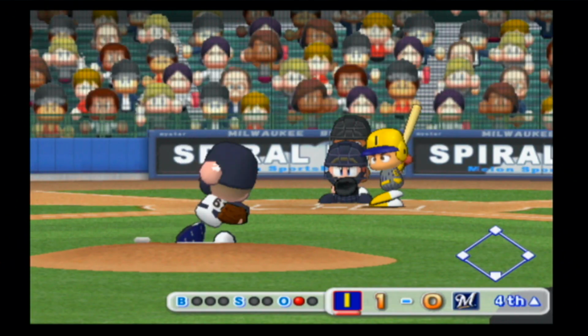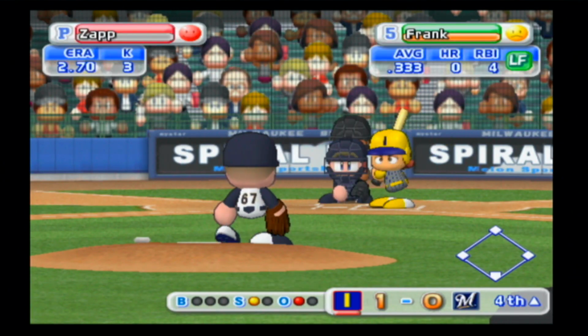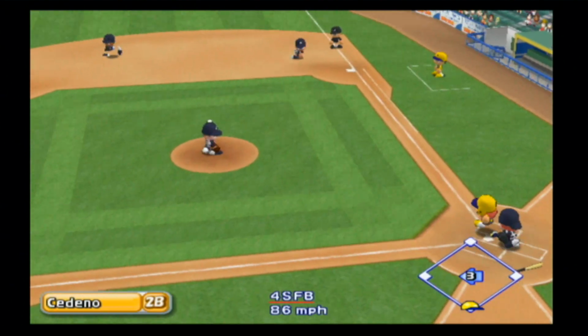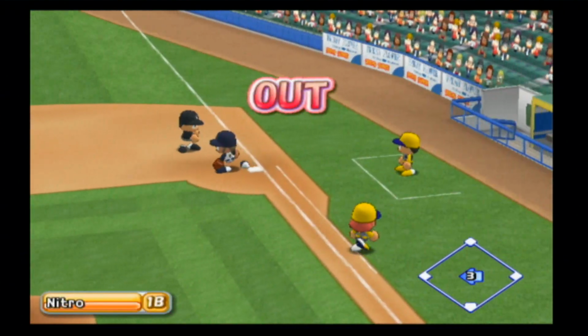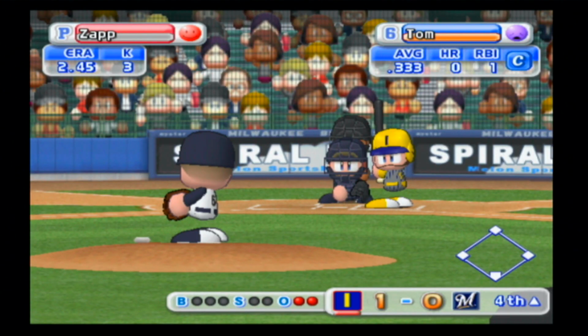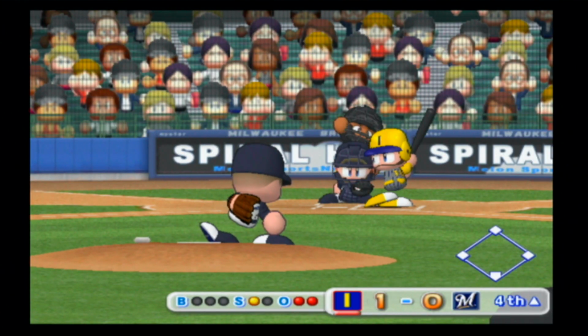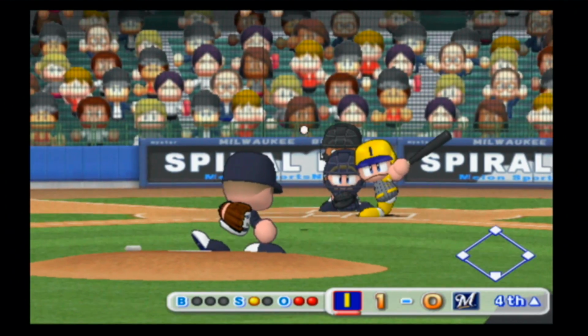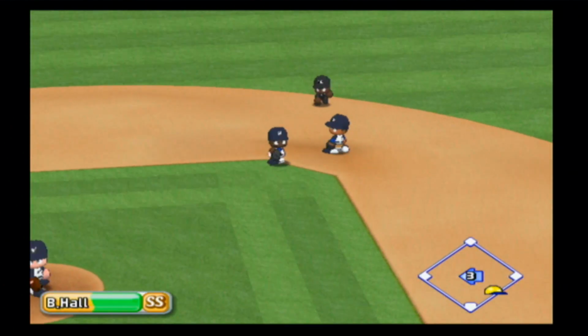Frank lined out, I think into left if I remember right, his first time up. Hits this one to Cedeno on the ground, 2 away. Tom struck out swinging. He and Zach had back-to-back strikeouts the first time through the lineup. The only 2 strikeouts for Zapp the first trip through.